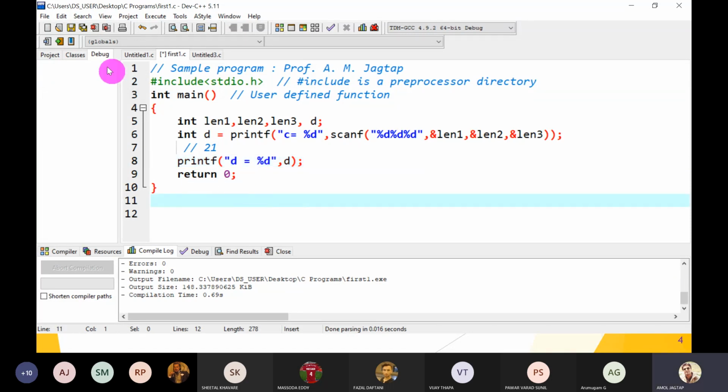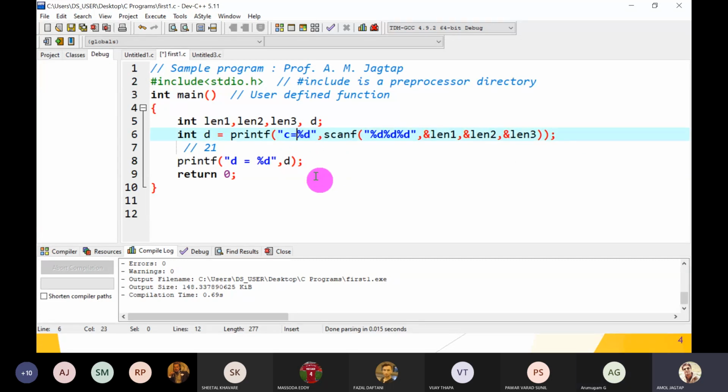Now tell me what is the output. Tell me this is complete. Three times scanning is done, then 3 is returned, then C is equal to... So I'm removing the space also. Okay. So what is the output? This printf function, what does it return? How many characters did the printf function display on the screen? So how many characters? 1, 2, 3.